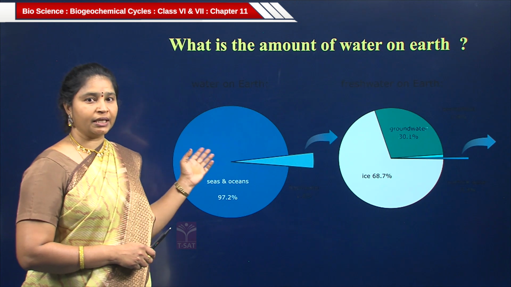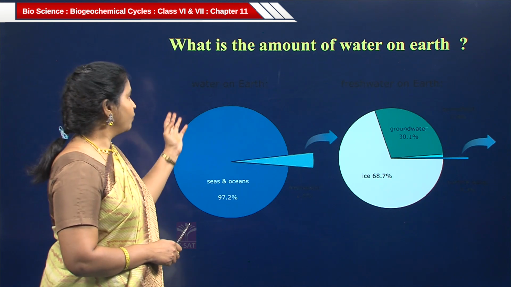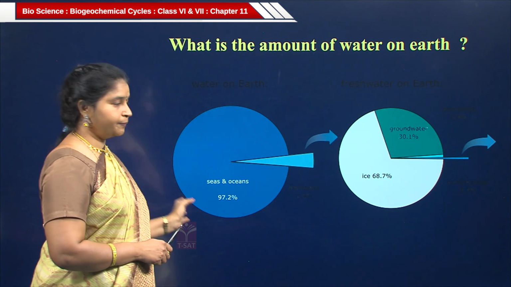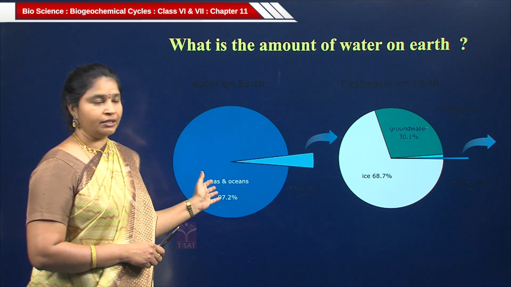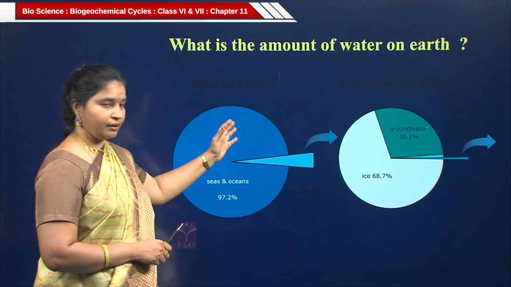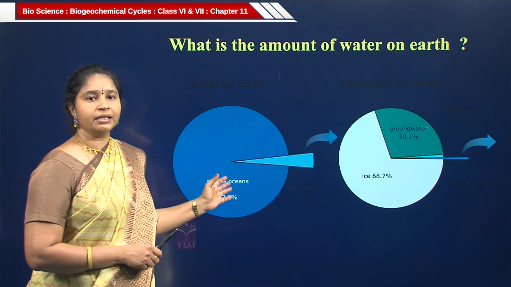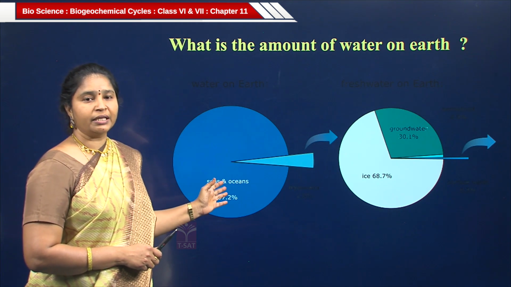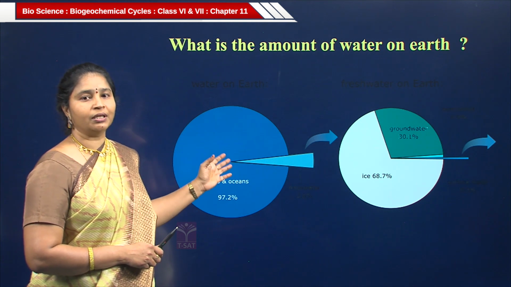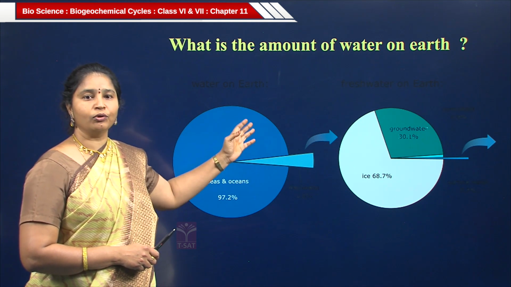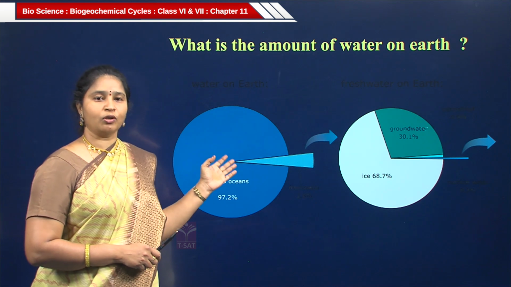So, you can understand with the help of this picture. Water on the earth, this is the pie chart. In this pie chart you can see which is occupying the big place. Here you can see the seas and oceans. 97.2% of the water present on the earth is in oceans and seas, that is salt water.